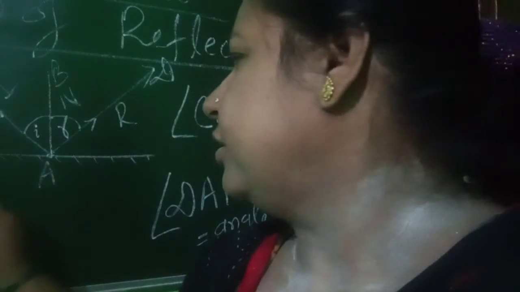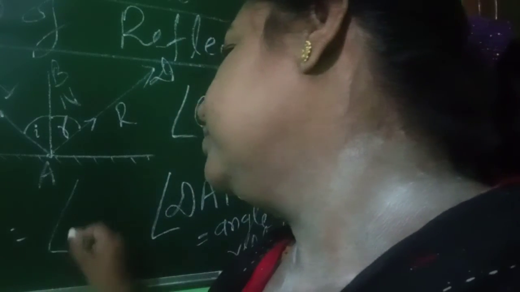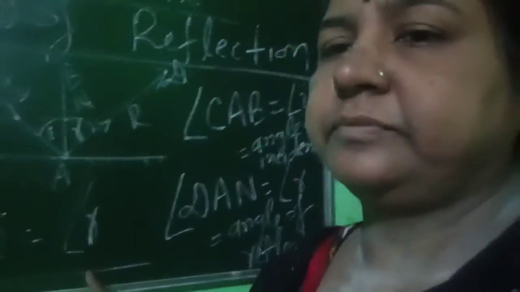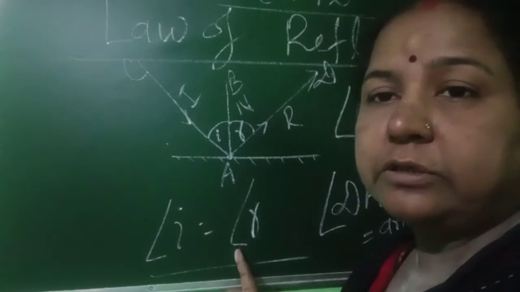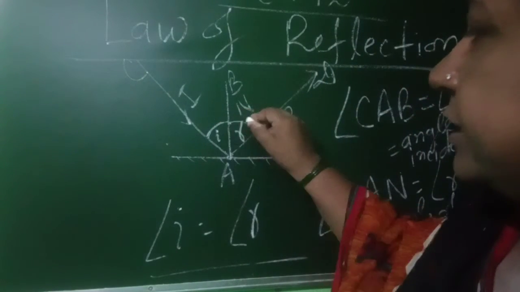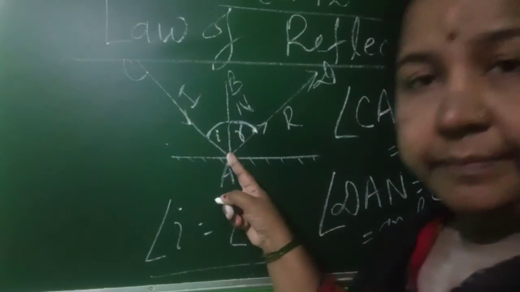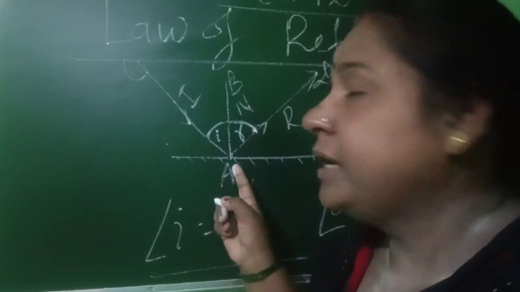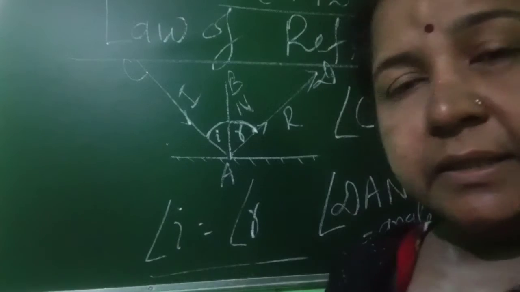And now the second law says that angle of incidence is equal to the angle of reflection. This is the law, that is, angle of incidence is equal to angle of reflection. That is, this angle is equal to this angle. What is the angle formed between the normal and incident ray? That same angle is formed by the reflected ray with the normal. Understand?